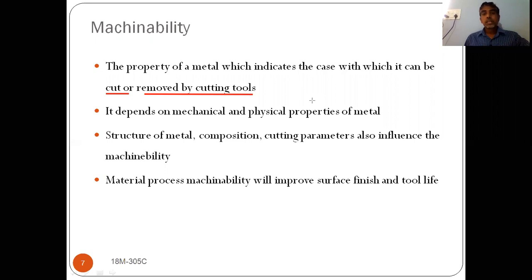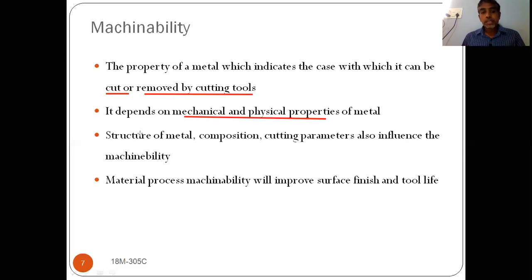Here we are defining it as the ease with which we can machine. That means how easily we can cut a material by using a cutting tool. That property is known as machinability. It depends on the mechanical and physical properties of the metal. Already we have discussed different types of properties: chemical properties, physical properties, mechanical properties, and dimensional properties. So it depends on the mechanical properties and physical properties.